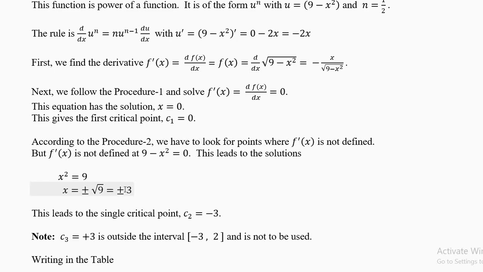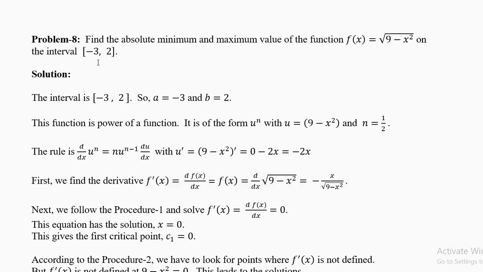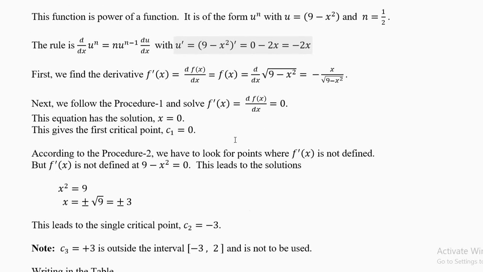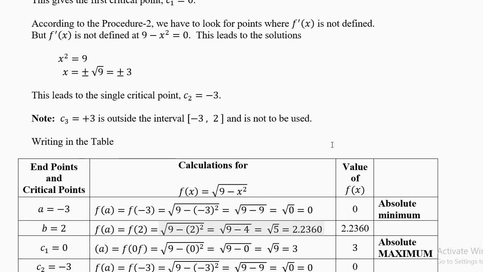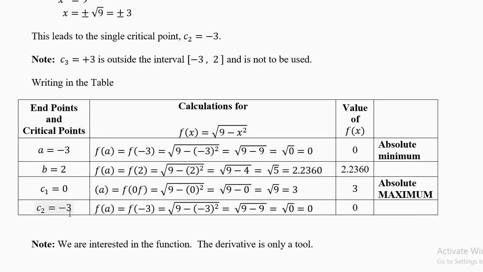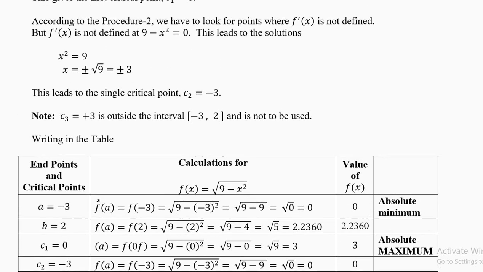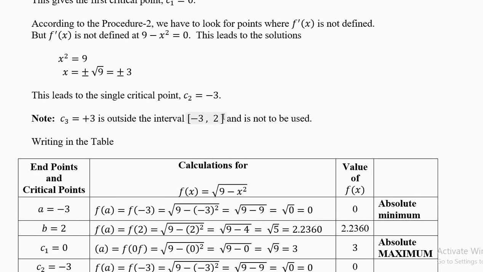Now please remember, are both critical points? No. Why? The interval is -3 to 2. 3 is outside the interval. So you will get only one critical point, C2 equal to -3. Please note C3 equal to plus 3 is outside the interval -3 comma 2 and is not to be used. You have to be very careful in this. So -3 is the critical point. If anybody writes C3 equal to plus 3, he will lose 1 mark out of 3 marks in this answer.